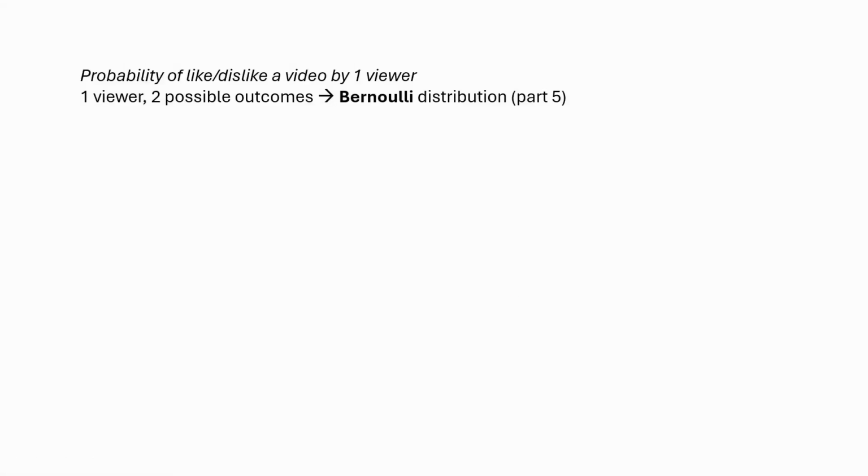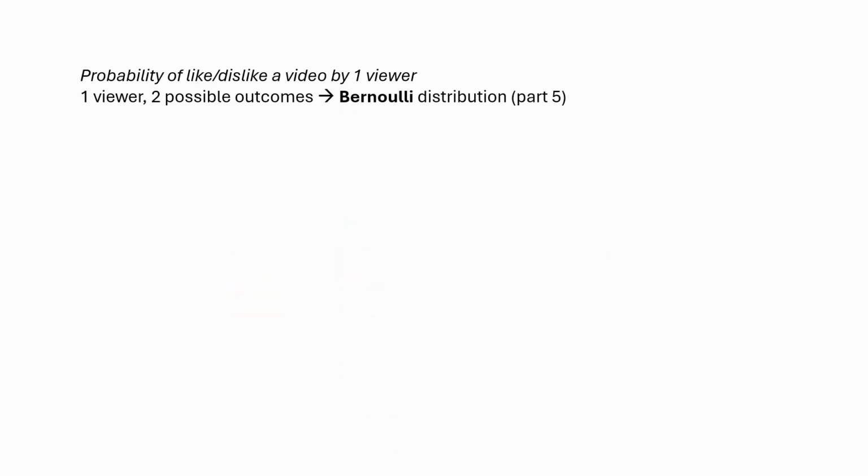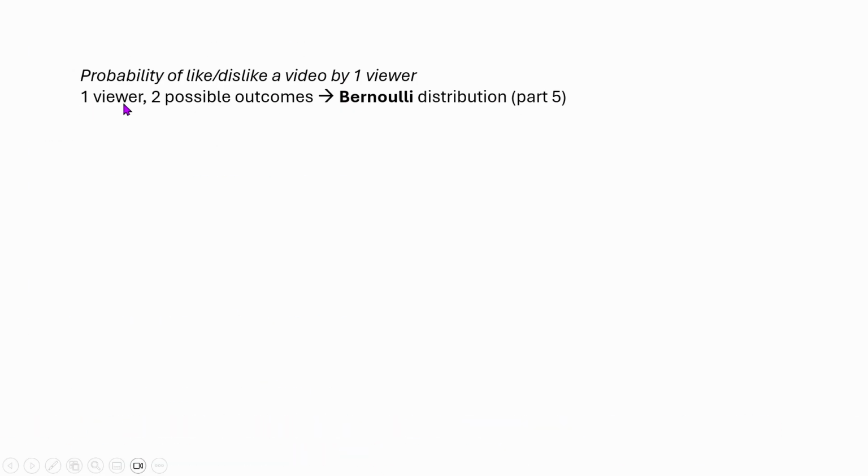First of all, let's understand the relationship of the multinomial distribution with what we have learned so far. For example, if you have only one viewer of your video and you want to know the probability of like or dislike, there are just two outcomes, right? In that case, it can be expressed by a Bernoulli distribution, and you can find this video in part 5 of the series. Here we have one viewer, that means one event, and two possible outcomes, like or dislike.